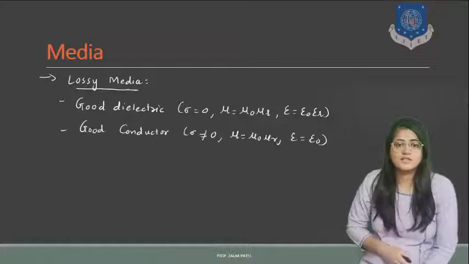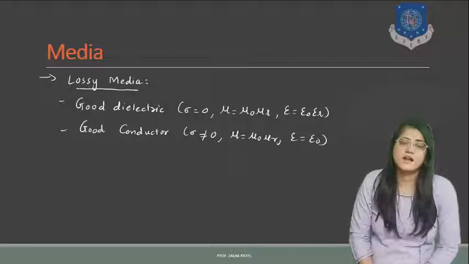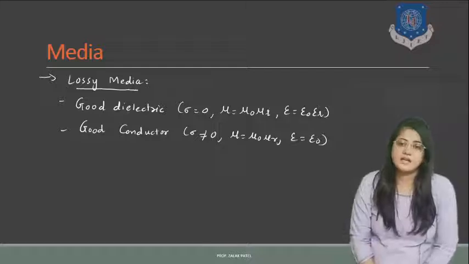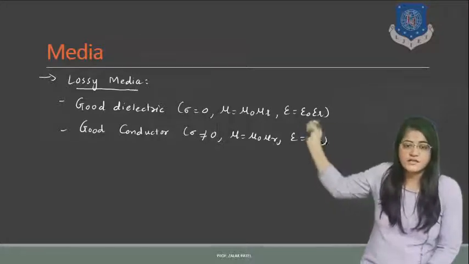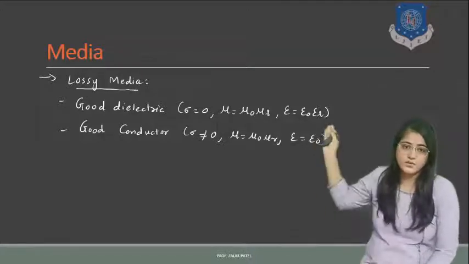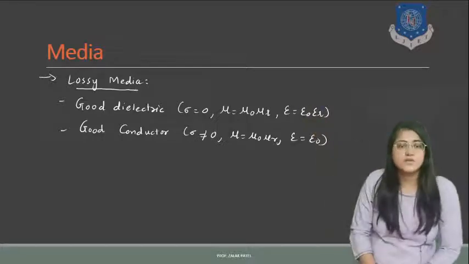Now the lossy media is further classified into the good dielectric and the good conductor. We will talk about the characteristics of the dielectric as well as the conductor in unit number 5. For this unit, we have to consider two different conditions for the good dielectric as well as for the good conductor. So for the good dielectric, sigma is equal to 0.